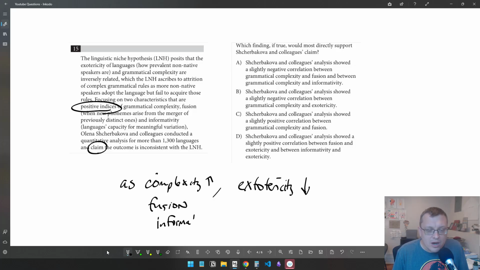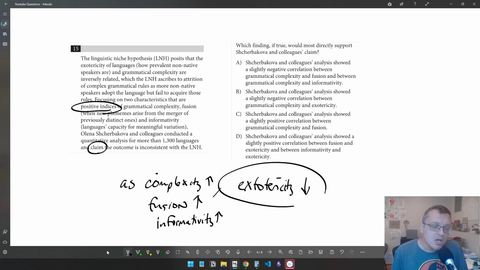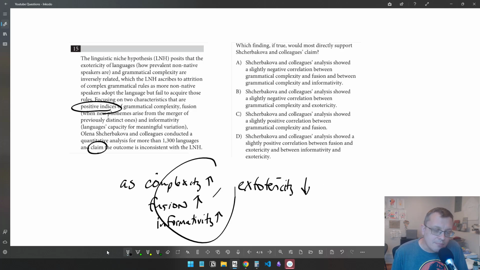Whatever those are, this is where I don't really care much about the actual definitions of these things anymore, because I'm just looking for the relationships between these ideas, right? As complexity increases, and complexity is measured by fusion and informativity, so you could say as fusion increases, as informativity increases, the LNH posits that exotericity decreases, right? The more complex the language, the fewer non-native speakers learn it.